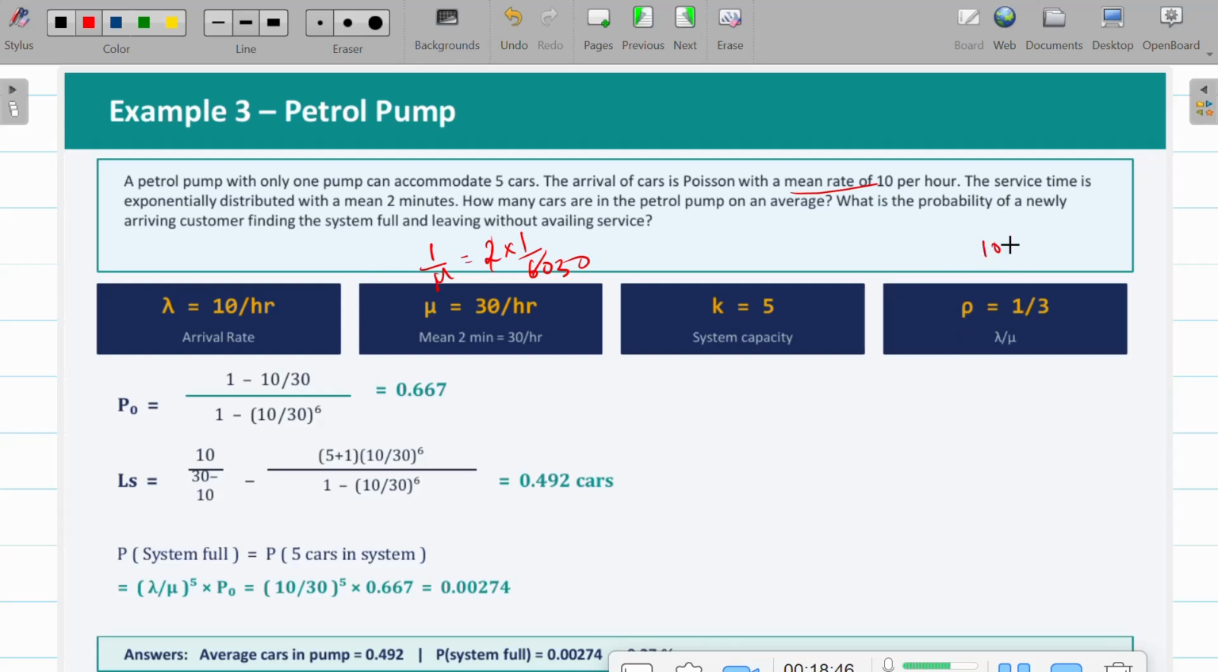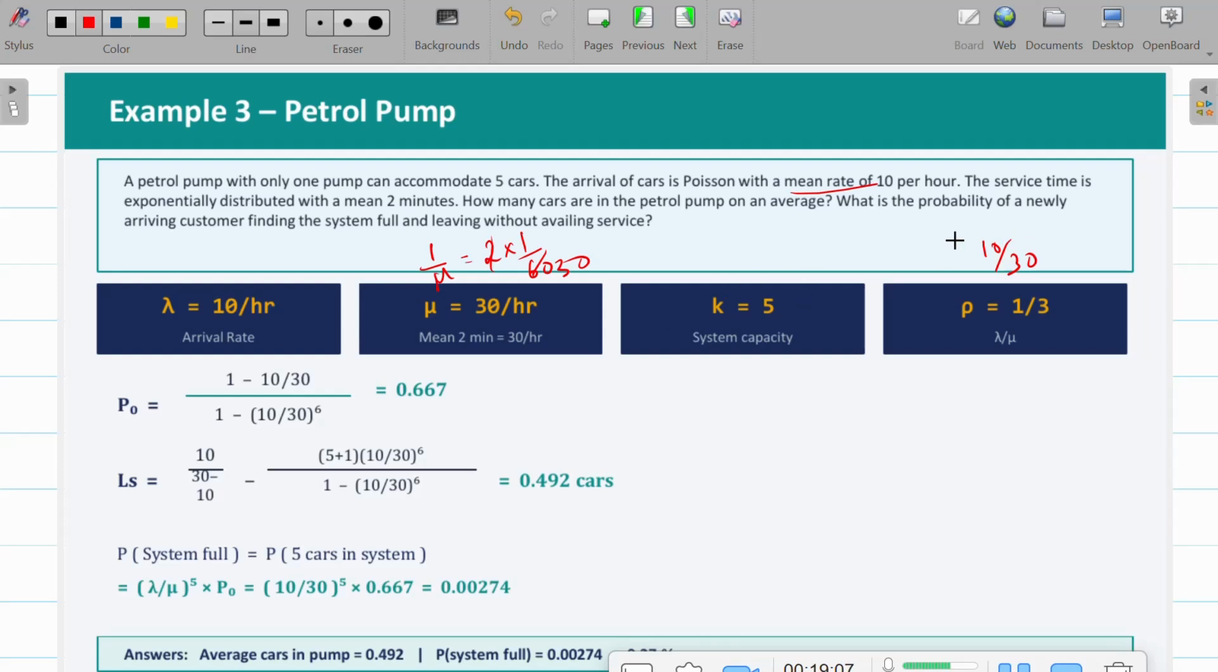In this, the system can accommodate 5 cars, and your traffic intensity is lambda by mu. And how many cars are in the petrol pump on an average? They are asking about LS. You know the formula for LS, the same as before. We'll substitute and calculate it. On average, the petrol pump can have 0.492 cars.